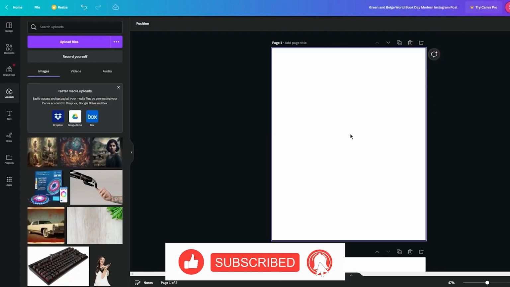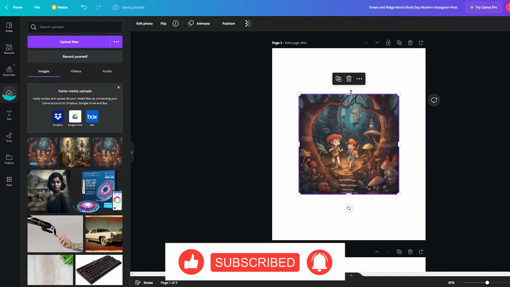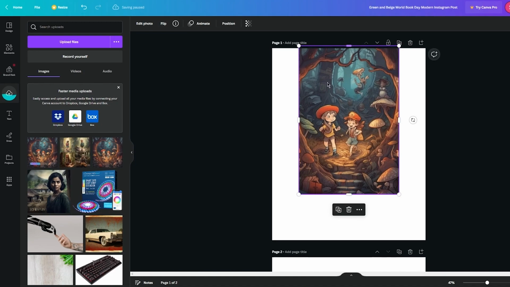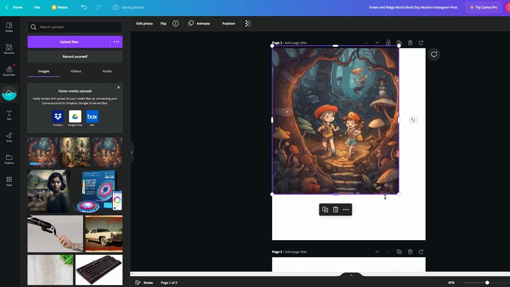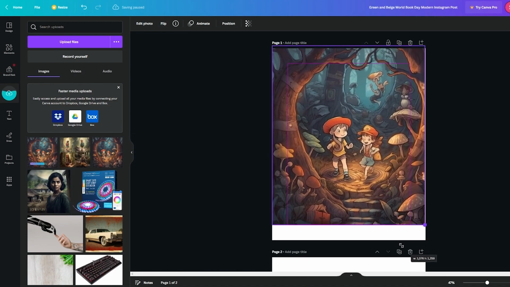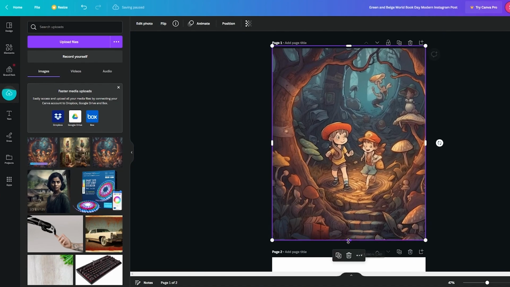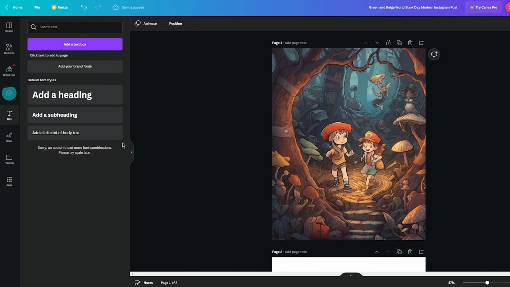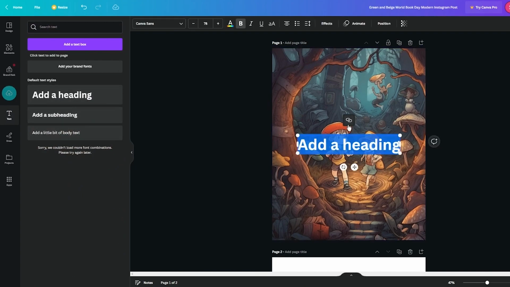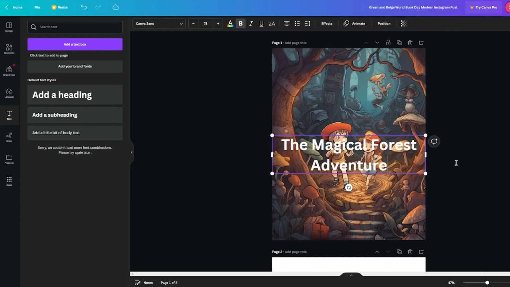And once you download it, you're going to bring it here and paste it into your Canva. As you can see, this is what was created using my Canva, and it looks pretty nice. I like what it has done. Now you're going to go into text, choose a good font, and add the title. And look at that, that looks pretty nice and pretty decent.